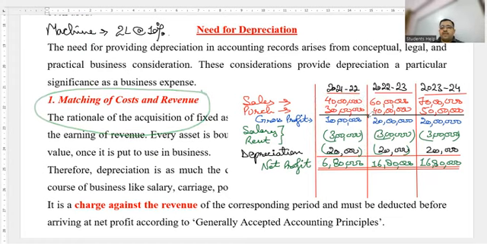So your true profit is not 10 minus 3, 7 lakh, is not 20 minus 3, 17 lakh, is not 20 minus 3, 17 lakh, children. Rather it is 6,80,000, 16,80,000 and 16,80,000. Point समझ में आ गया?